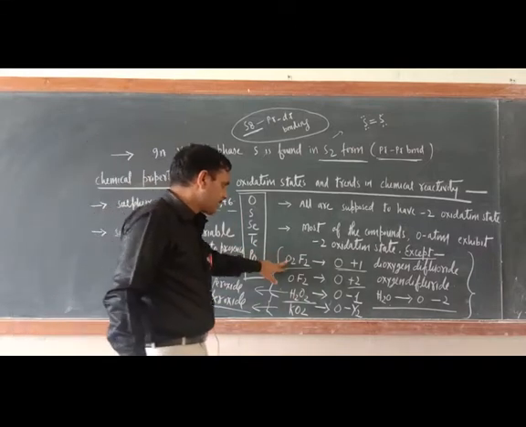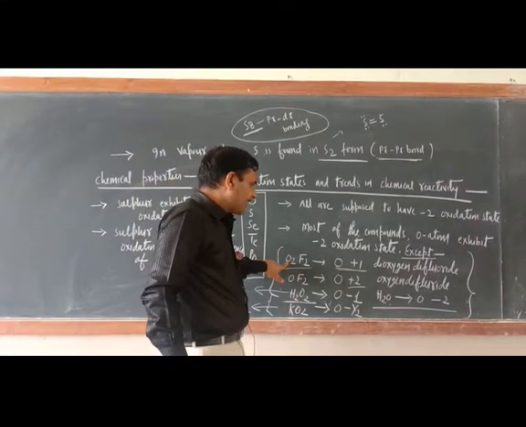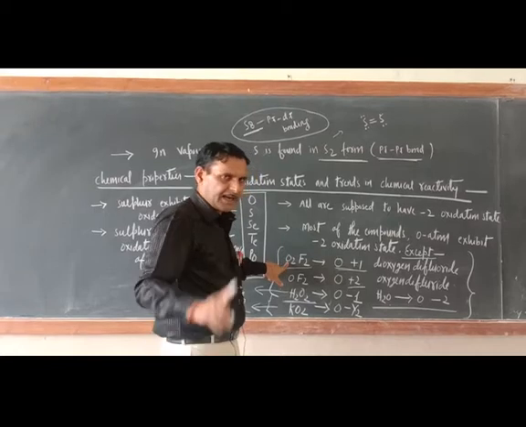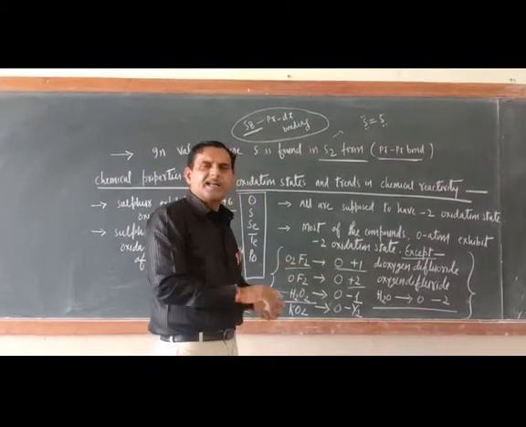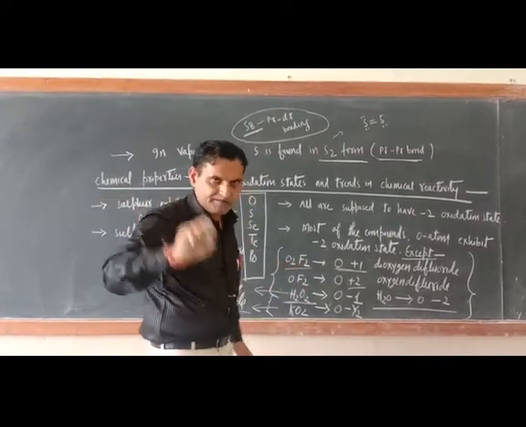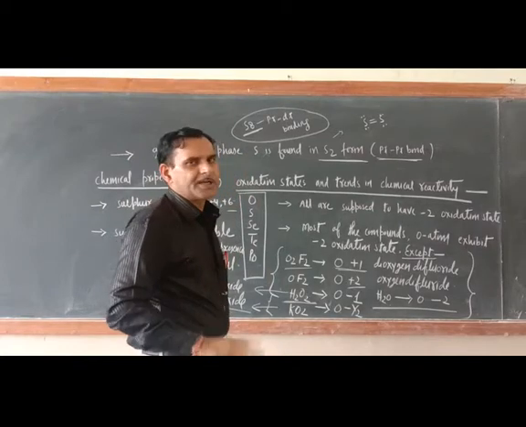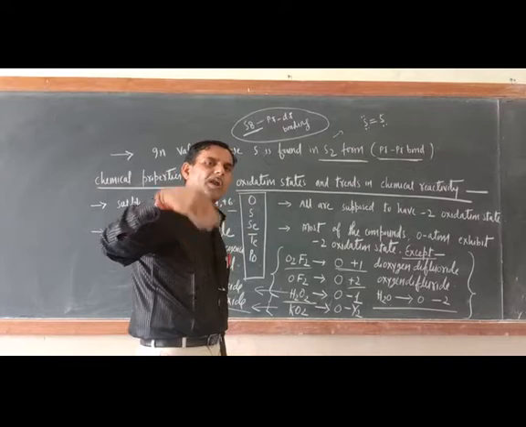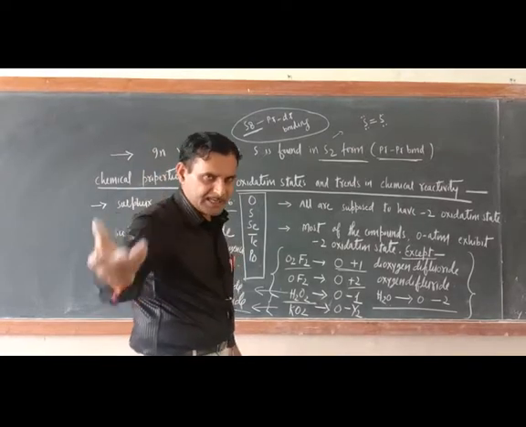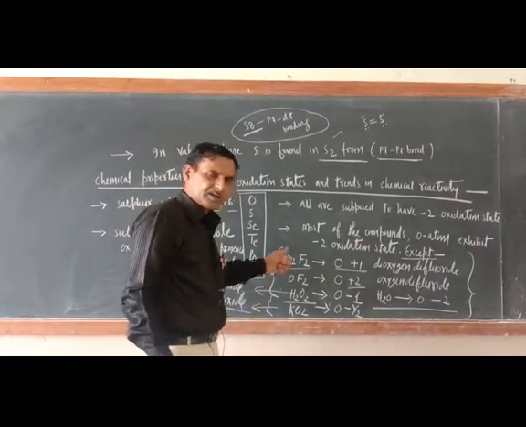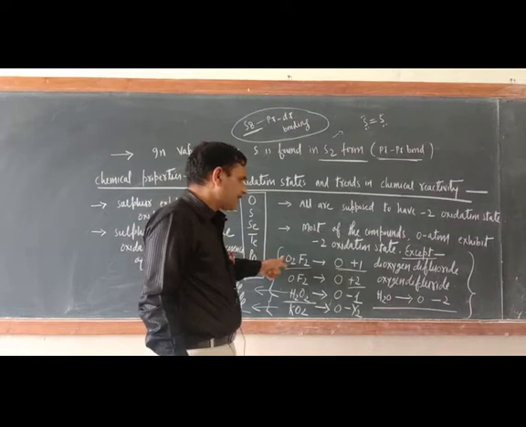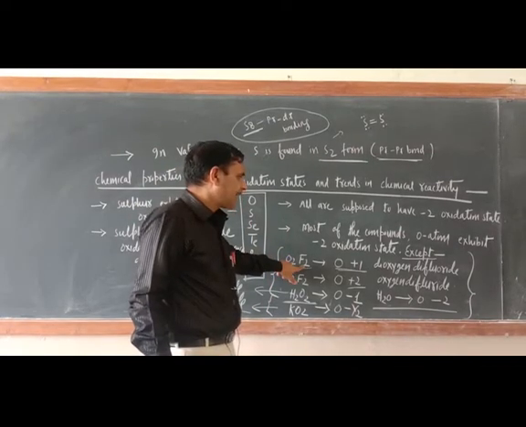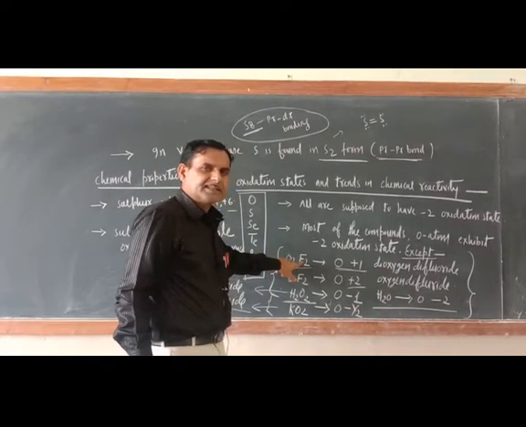Here, try to understand why I wrote dioxygen difluoride. Generally in the name of any chemical compound, the less electronegative or more electropositive element is named first. The more electronegative element is named later on. Am I correct or not? Dioxygen difluoride.